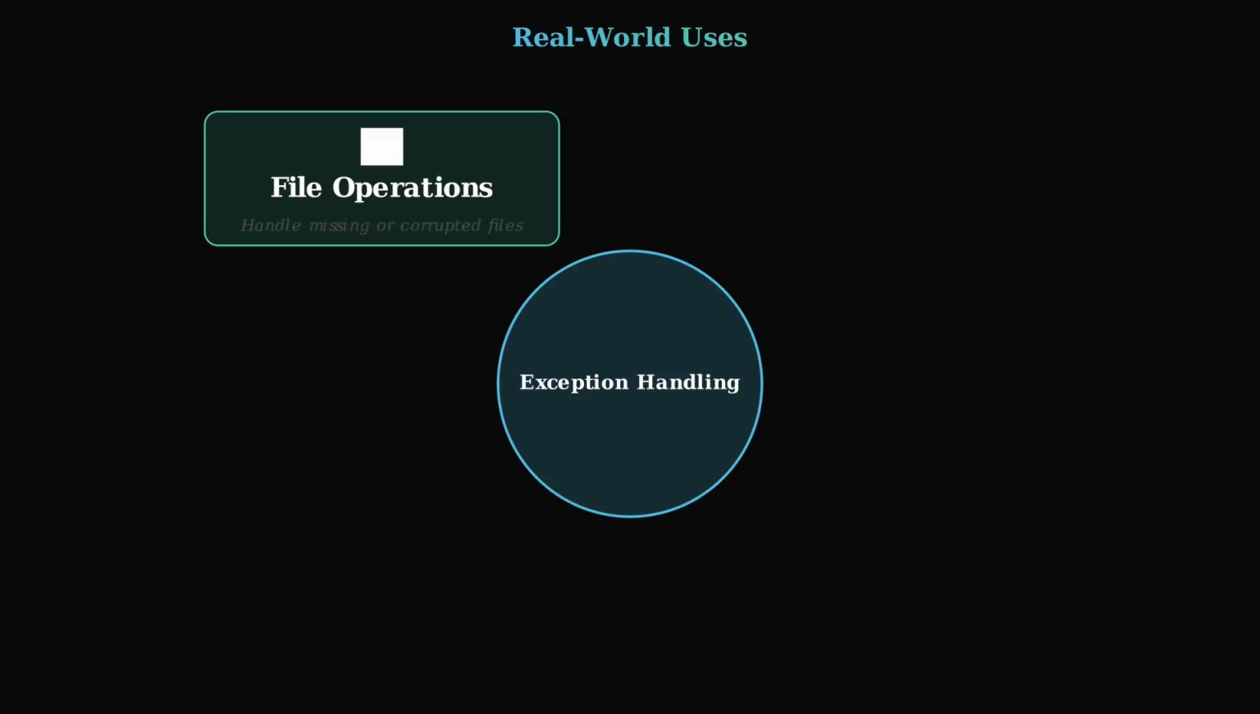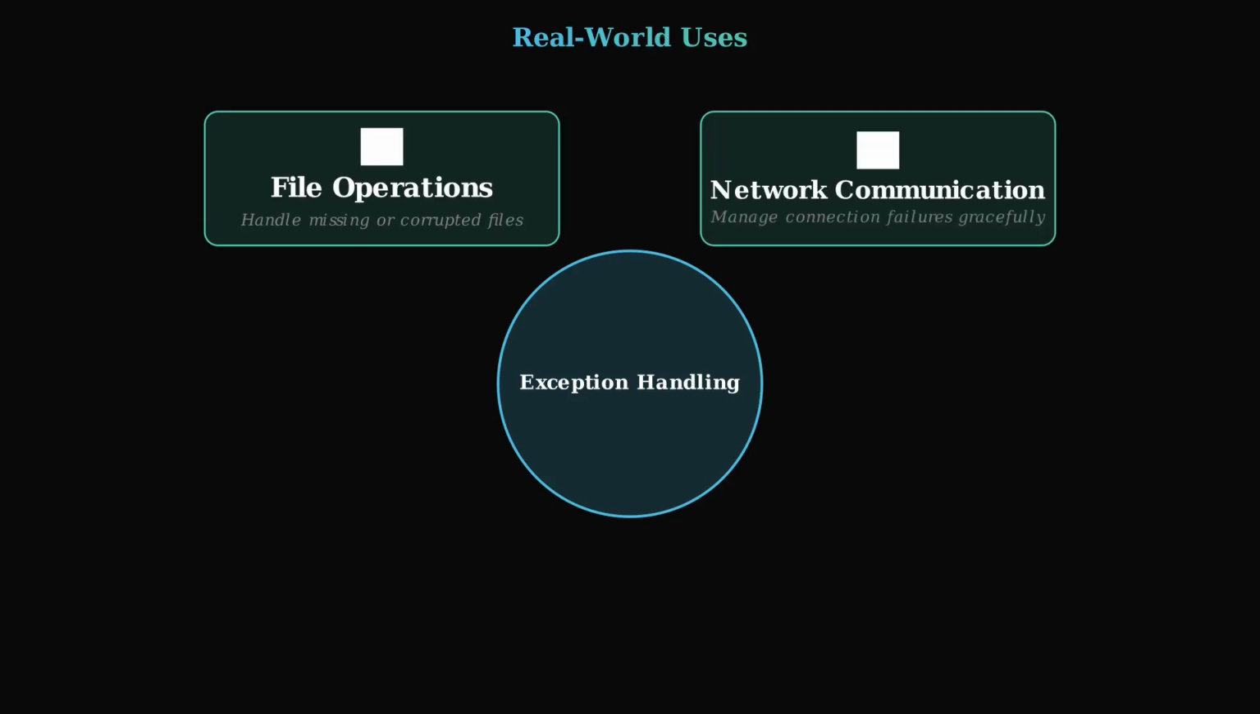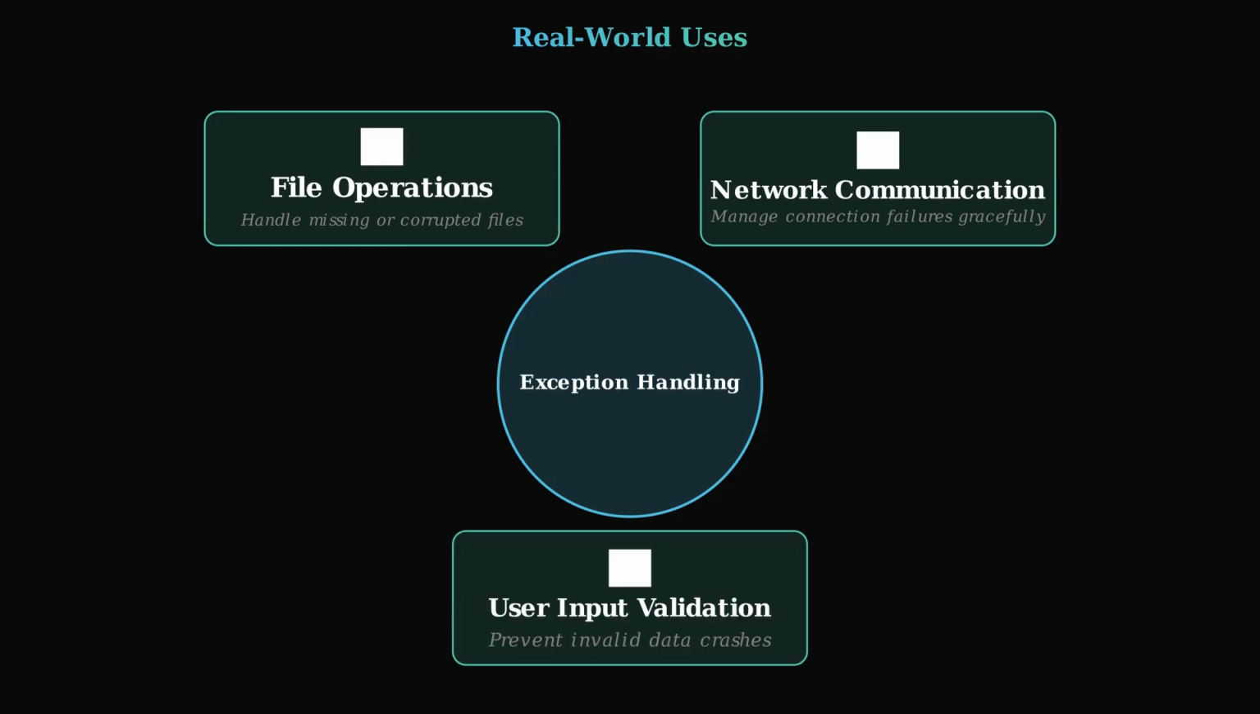How is exception handling used in the real world? File operations. Handle missing or corrupted files. Network communication. Manage connection failures gracefully. User input validation. Prevent invalid data crashes. Exception handling powers all these applications.